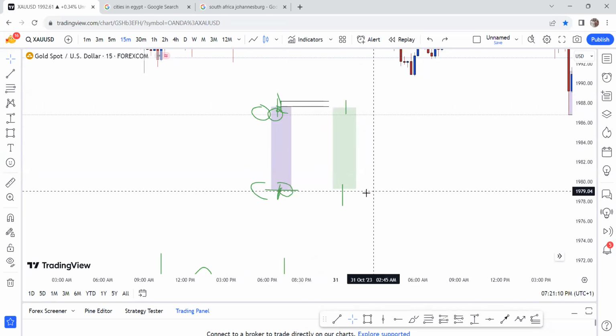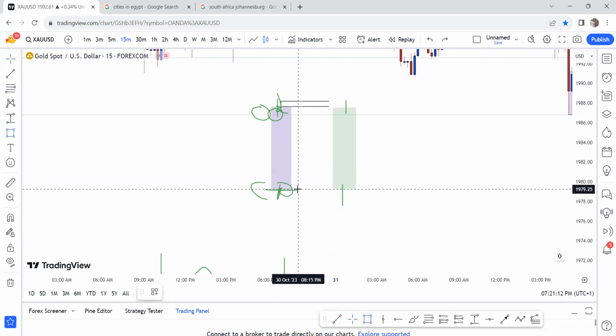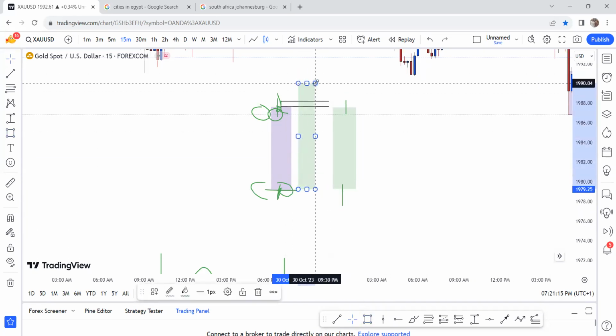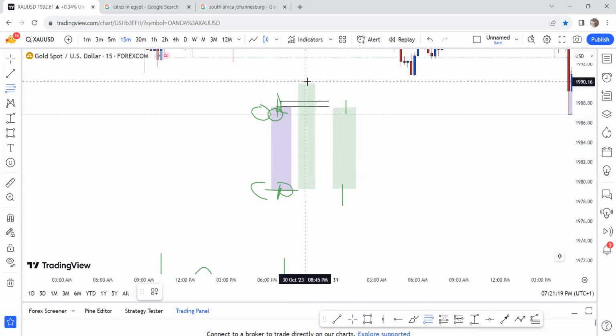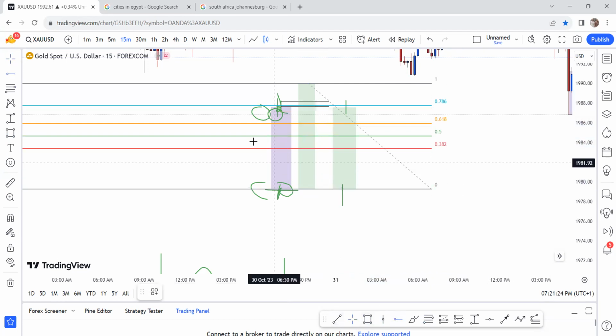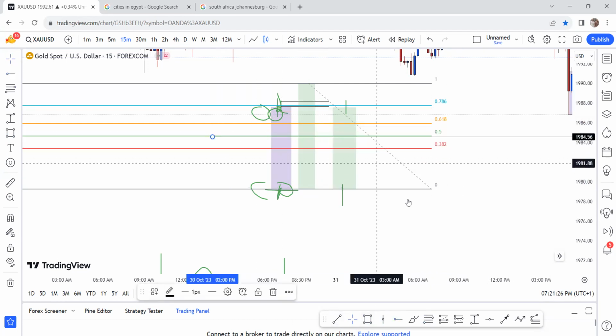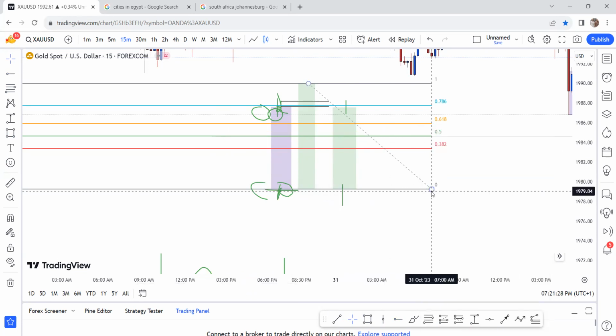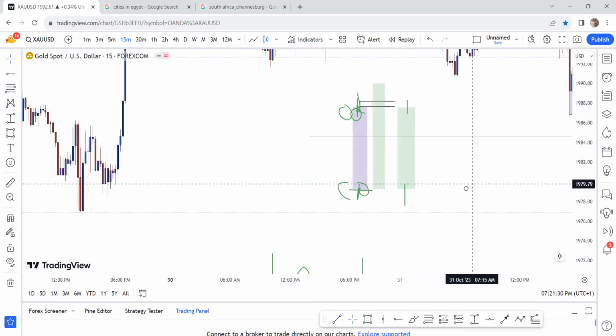Now, if price breaks above this zone, what I like to do is take the 50% of that candle. That is where I'll start layering.